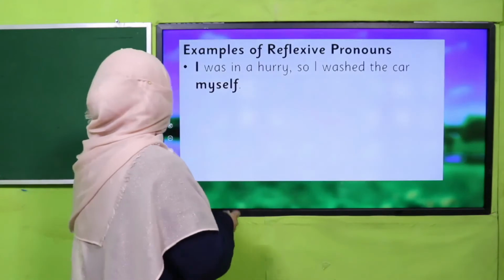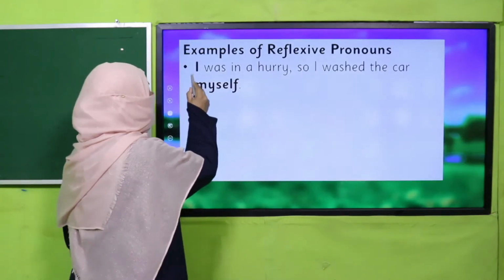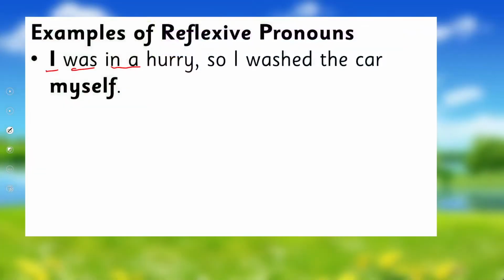Let's see. Here it is. I was in a hurry. Now we know I is a personal pronoun and I is the subject of this sentence. Now how is it going to be the object? So I washed the car myself. Right? So the subject is I and it's the object of the sentence as well. I washed the car myself.